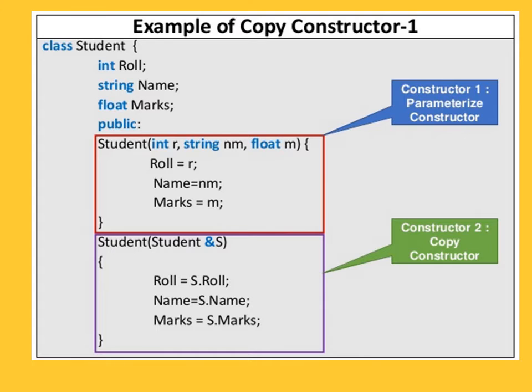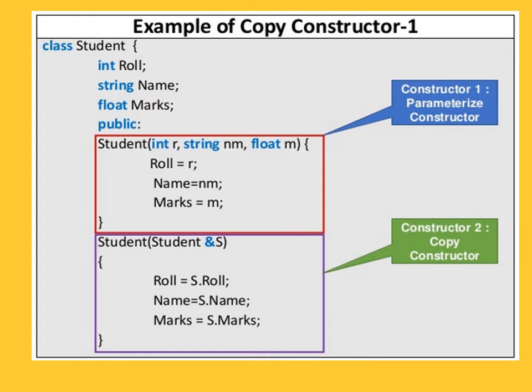Now we'll see the second constructor, Student(Student s). So see, this is the type of the copy constructor in which we pass the object. So we are writing roll is equal to s.roll, name is equal to s.name, and mass is equal to s.mass. So this is how we can pass the object as a parameter.